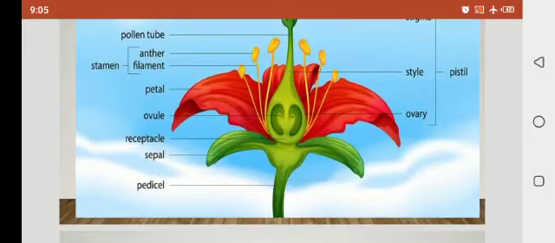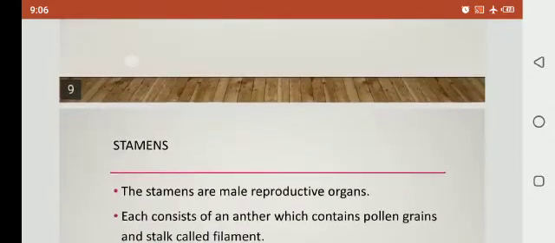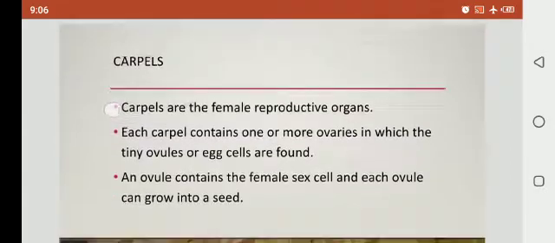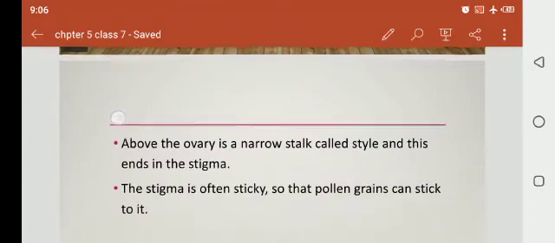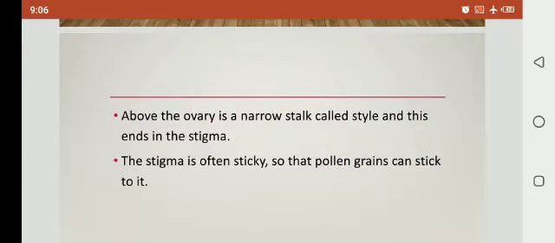You can see in the diagram the ovary. Inside the ovary, the ovule is present, and each ovule can grow into a new seed. Above the ovary is a narrow stalk called the style, and this ends in the stigma. The stigma is often sticky so that the pollen grains can stick to it. That's why fertilization takes place.